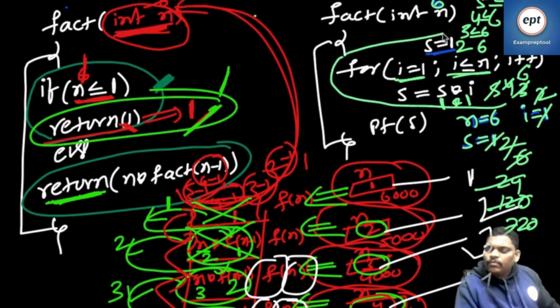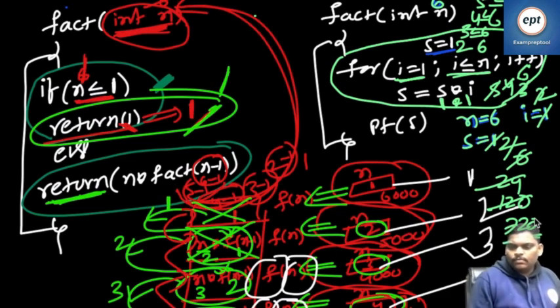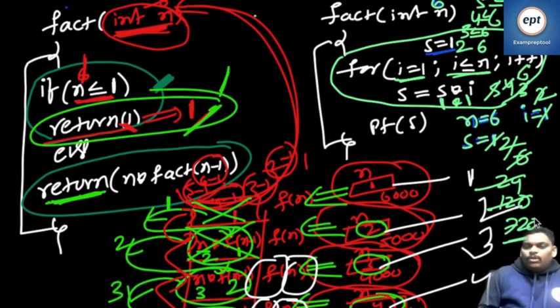Can anyone help me? Whenever you are out of for loop, what is the S value? Those people who got it, please let me know. If not, I will explain again. It is just one for loop. It is nothing there, one for loop. How much?